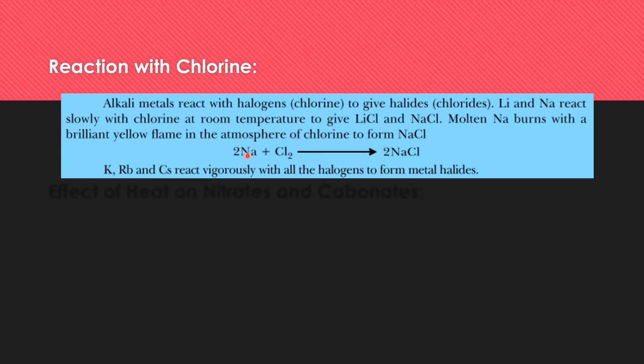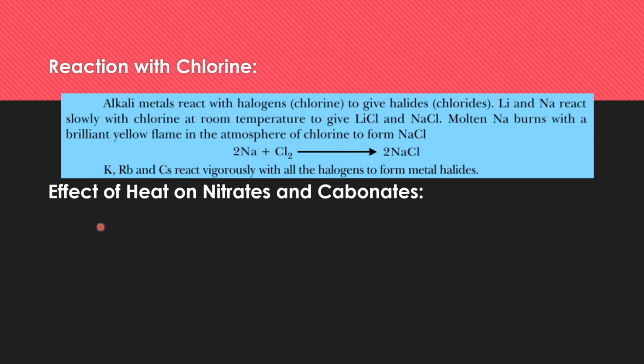Here you can see the reactant. When sodium reacts with chlorine, sodium chloride is formed, with a glowing yellow color. In the same way, potassium, rubidium, cesium react vigorously with all the halogens to form the respective halides.